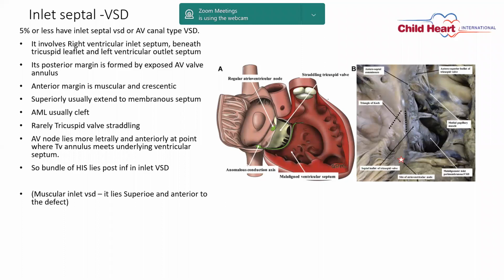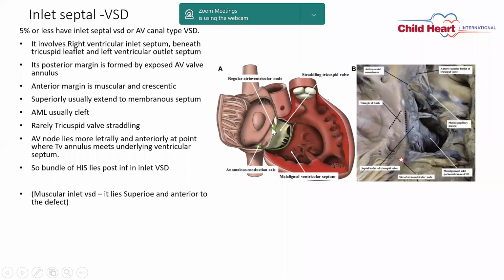One more point here is that like any AV canal defect, in this kind of inlet septal VSD also, the AV conduction is pushed anteriorly and laterally. Normally the bundle of His enters at the junction of the tricuspid annulus and interventricular septum. So here you can see my arrow.